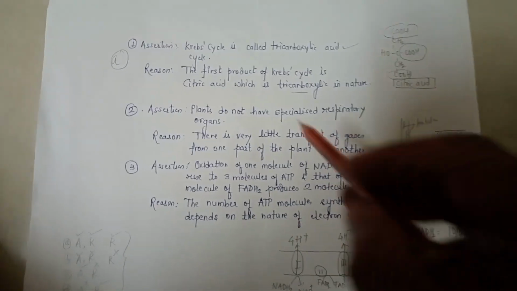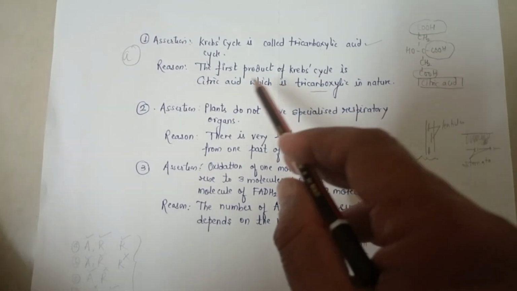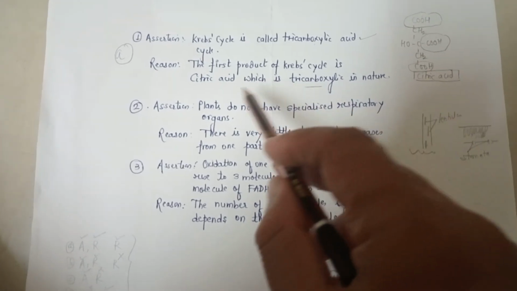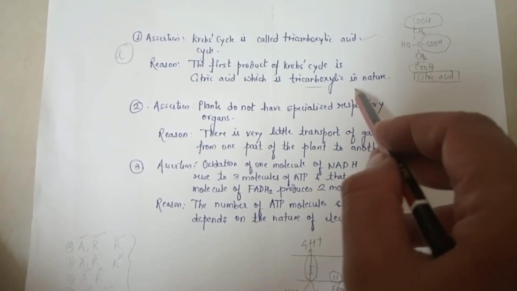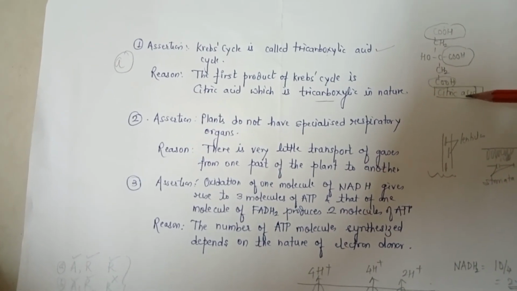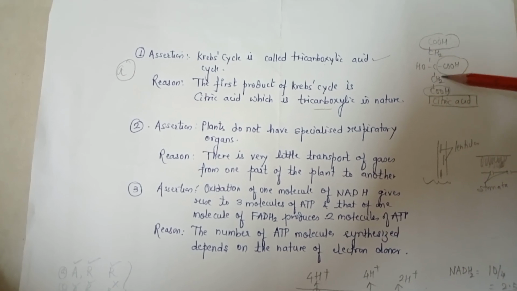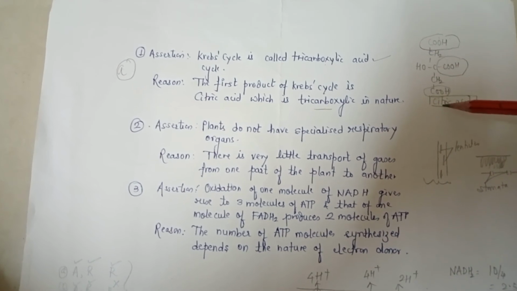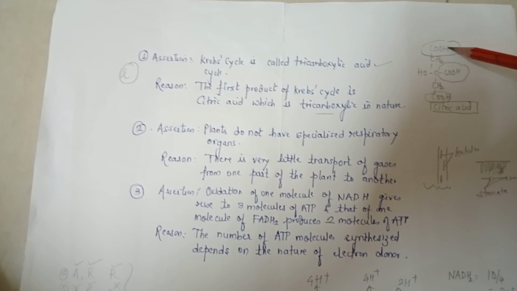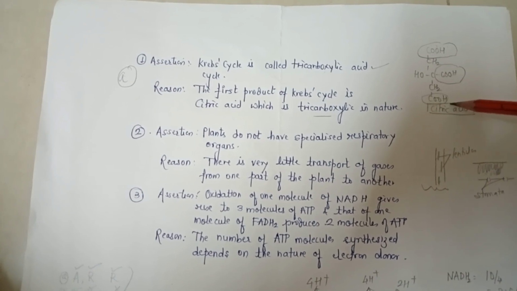So if you look at the first assertion, Krebs cycle is called tricarboxylic acid cycle, and the first product of Krebs cycle is citric acid, which is tricarboxylic in nature. If we look at the structure of citric acid, it is a 6 carbon compound and which has 3 COOH groups. So it is referred as tricarboxylic.